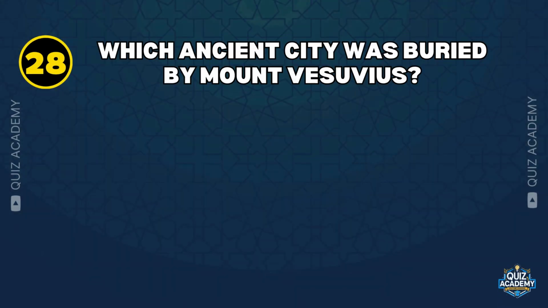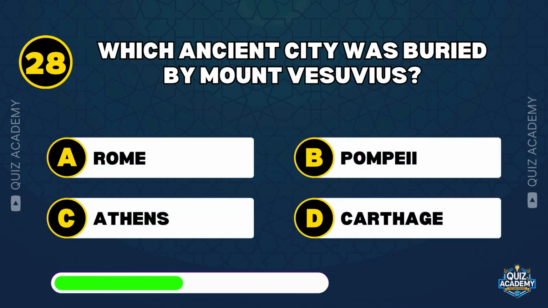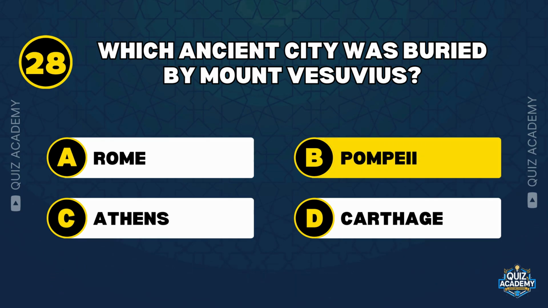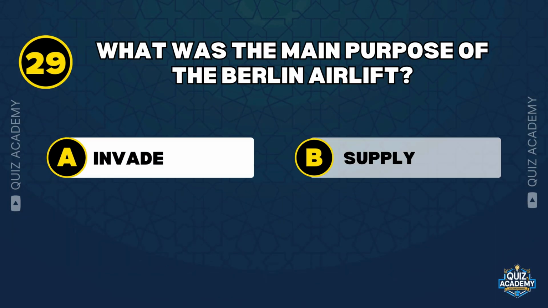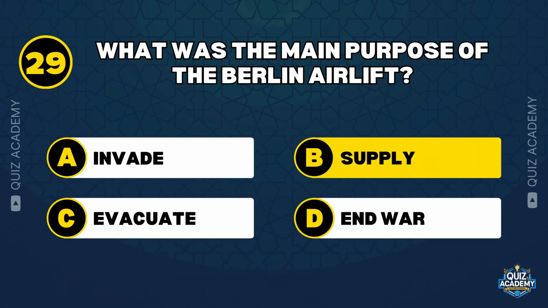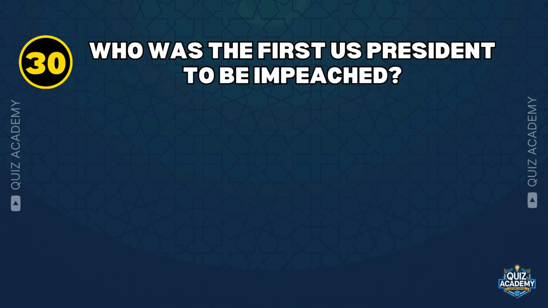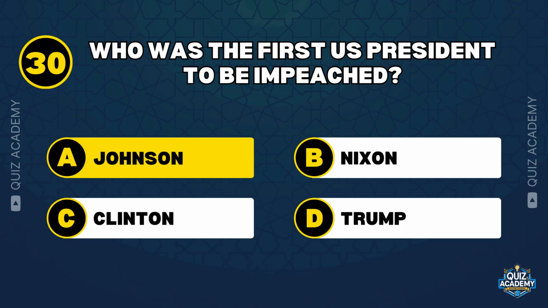Which ancient city was buried by Mount Vesuvius? Pompeii. What was the main purpose of the Berlin airlift? Supply. Who was the first U.S. president to be impeached? Johnson.